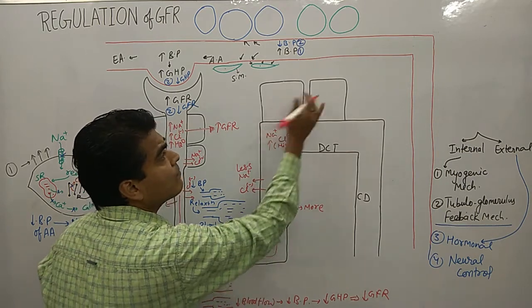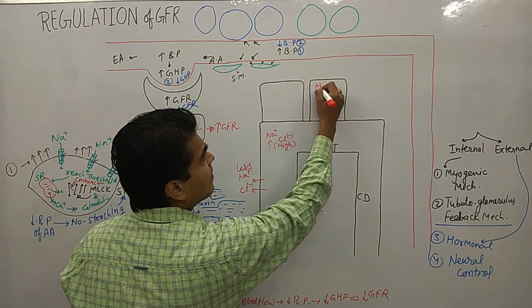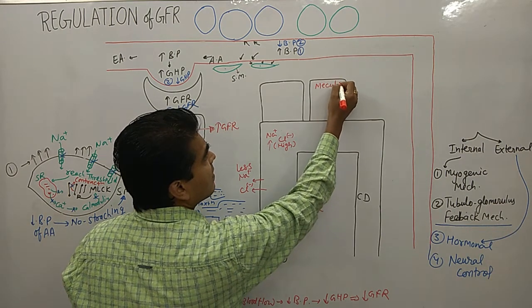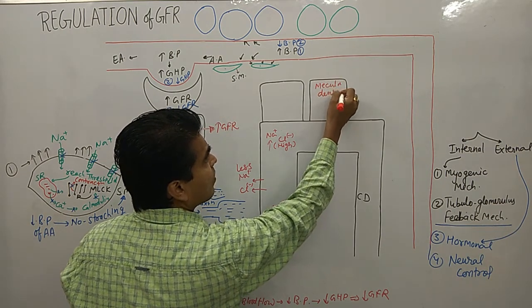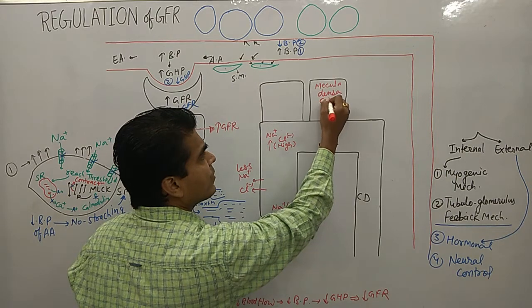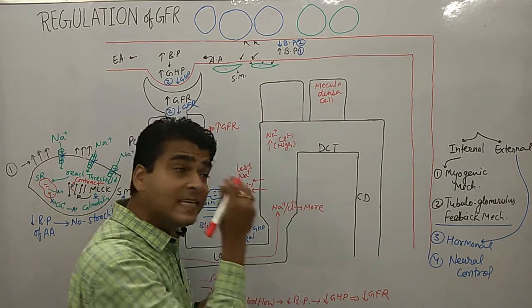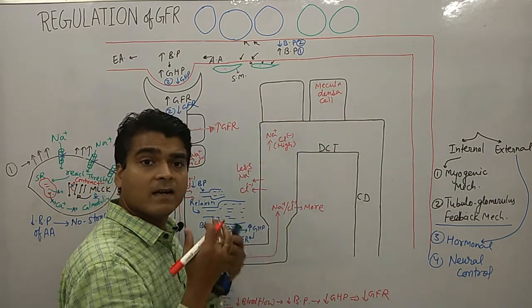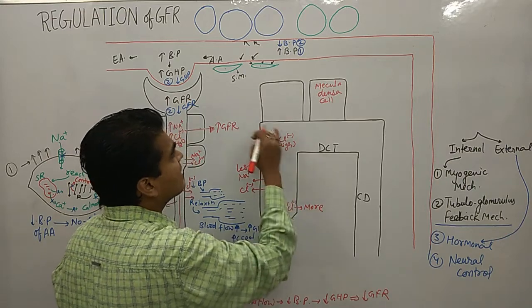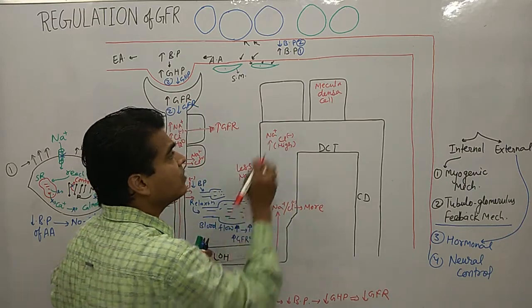Now these are our macula densa cells. This cell now works to control the high GFR. How do they control it?